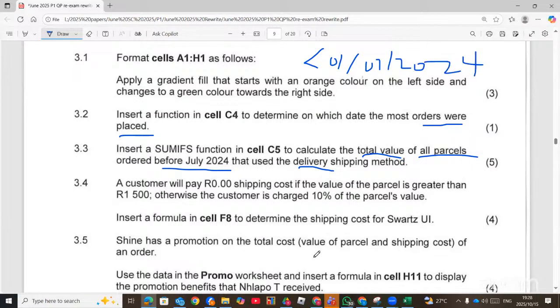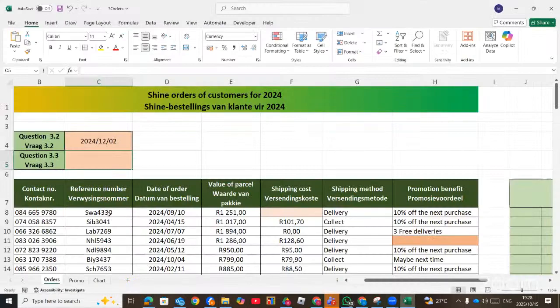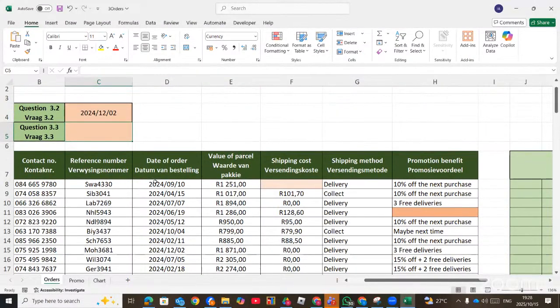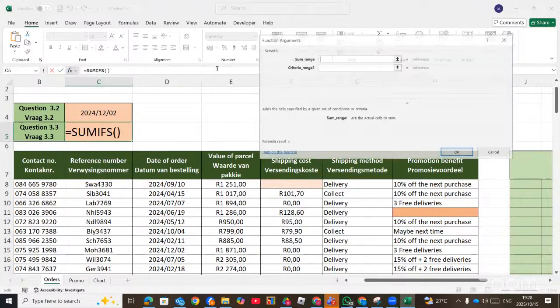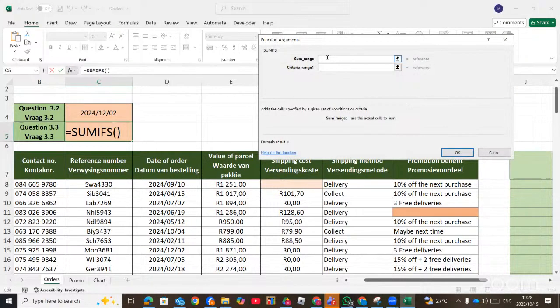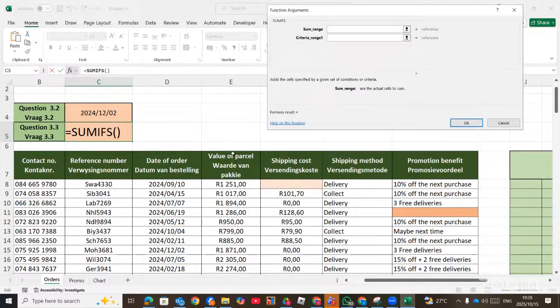But you must always check the date format. As you can see here, the date format is year before the month and then ending with the day. So you have to type it exactly as you see there. So we go here and say equal sign, SUMIFS. Remember, SUMIFS will always be there. The sum range: the question says the total value, so the sum range will be our column E.